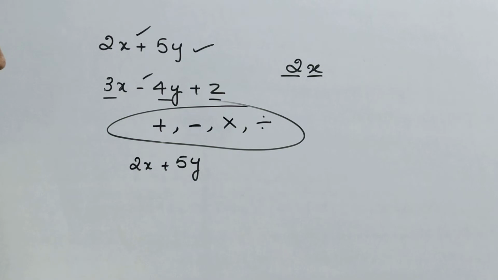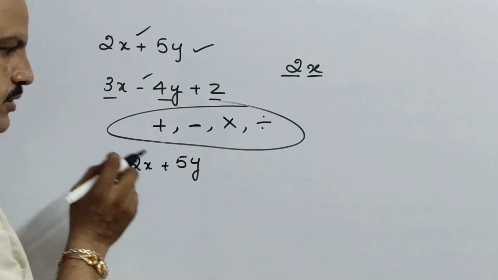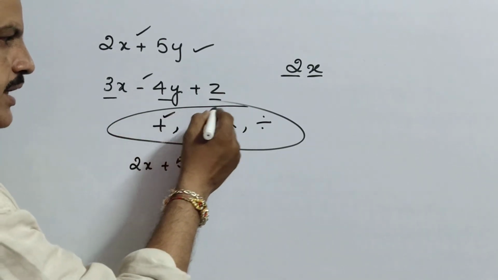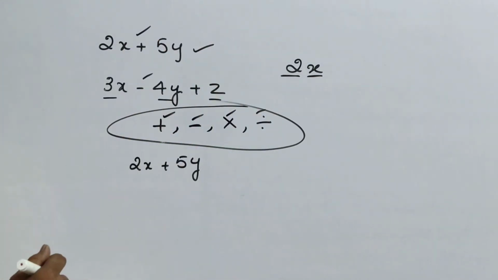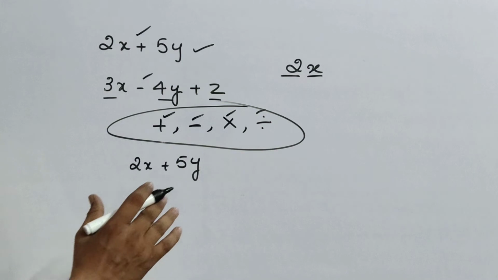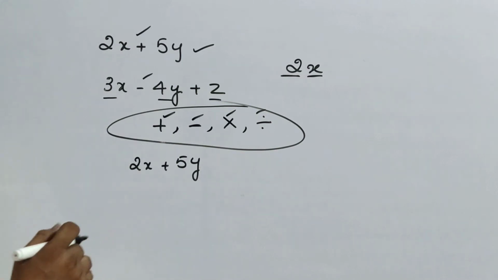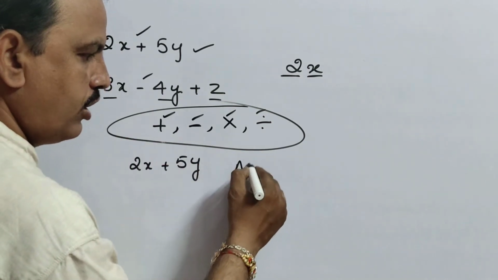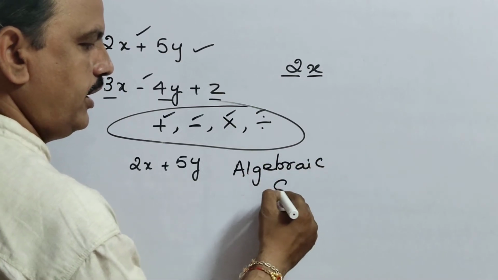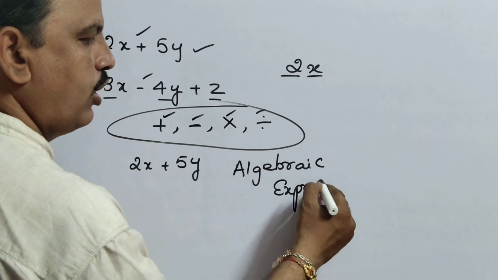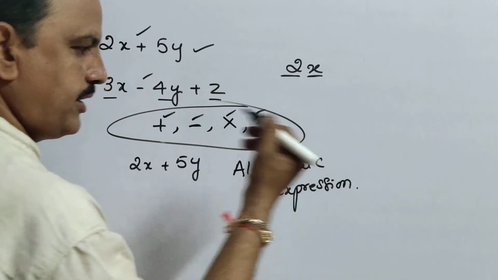The combination of terms by using plus, minus, into, division, these symbols will form what? An expression. That is called an algebraic expression.